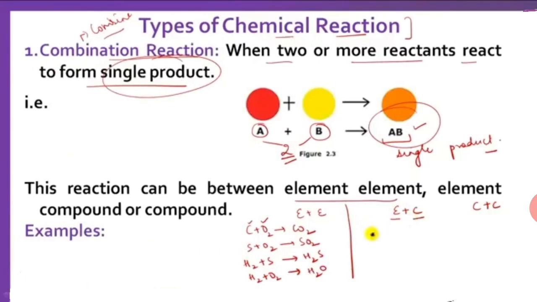Now, different types of chemical reaction. Number first is combination reaction. Combination reaction is that in which two or more reactants react and form a single product. Then it is called combination reaction. For example, carbon and oxygen combine to form carbon dioxide CO2, and similarly you can see the other examples.